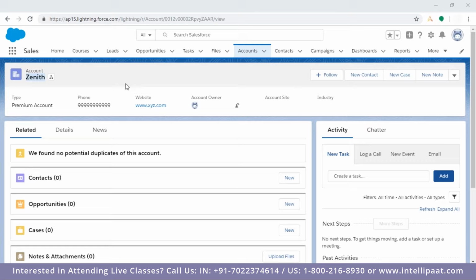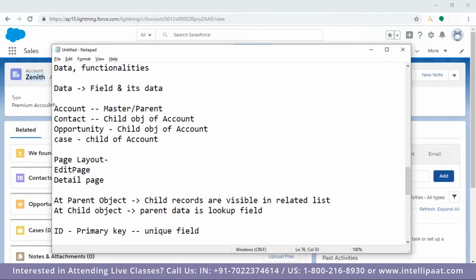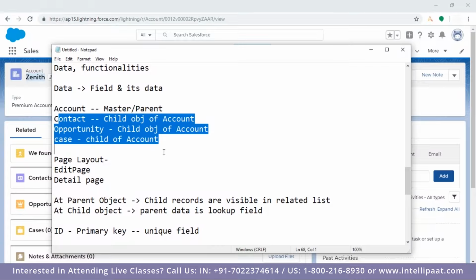Because what I'm getting is the opportunity or contact, or if I'm from service, then a case. So the best practice is to first check whether the account is already available in the system. If it is, then under that, create the contact, opportunity, or whatever it is.